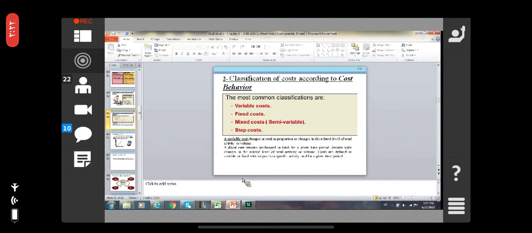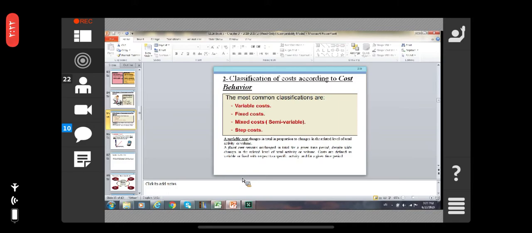The variable cost changes in total in proportion to the change in the related level of the total activities or values. Variable cost always varies as per the activities. When the level of the activities is increasing, the variable cost will increase.